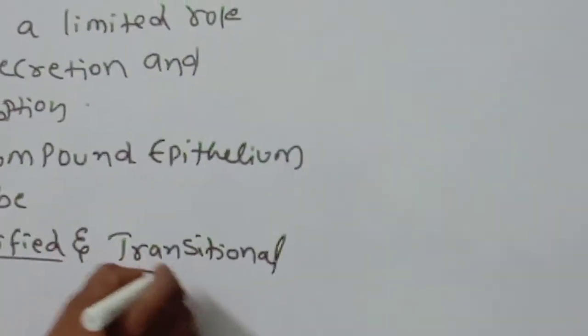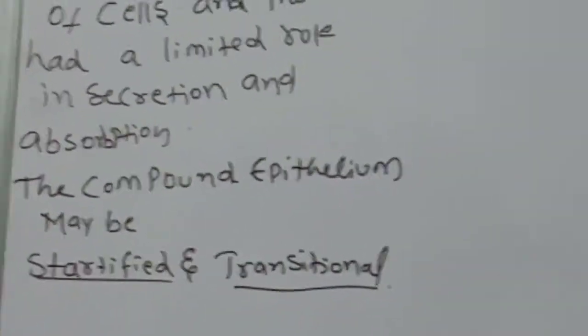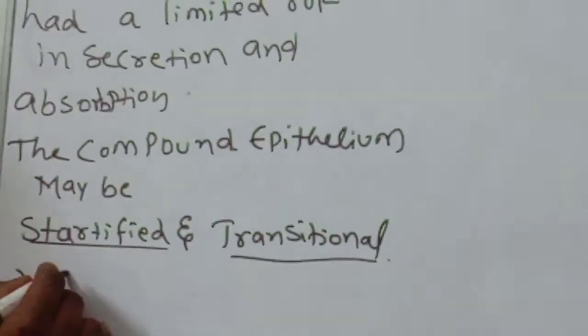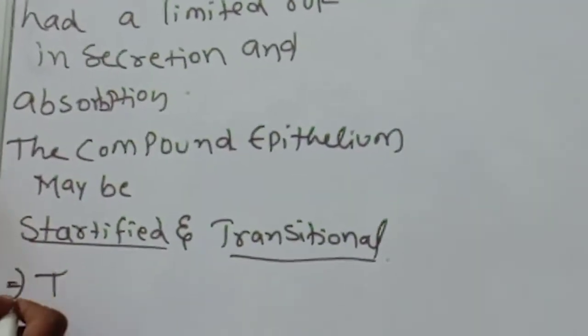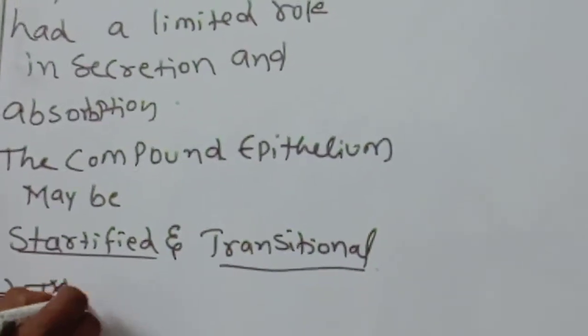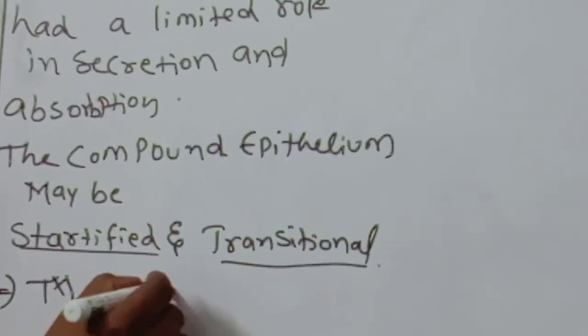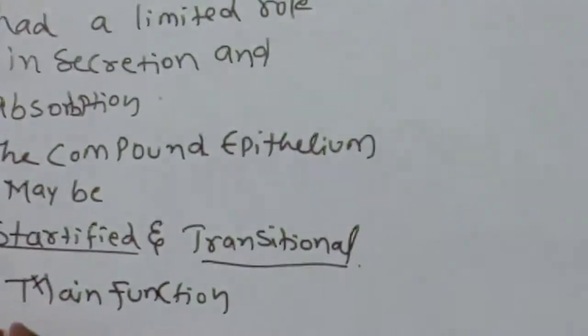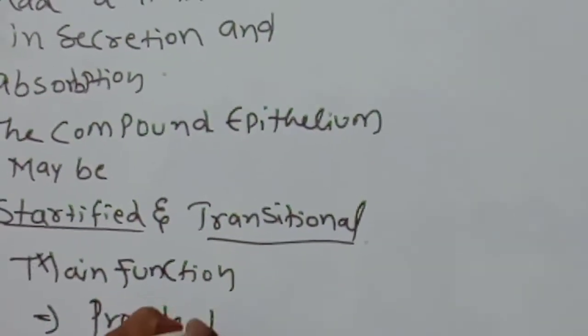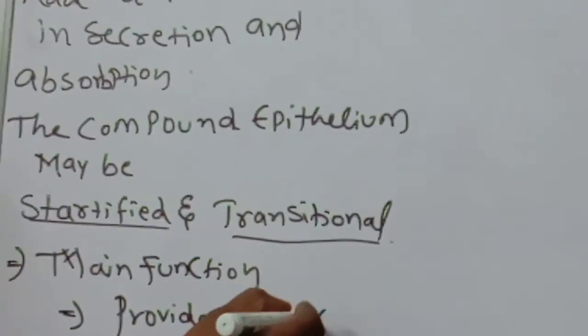Children, this point is very important. Their main function is to provide protection. The main function of compound epithelium is to provide protection. This point is important.